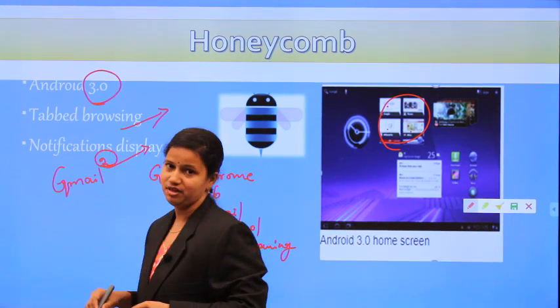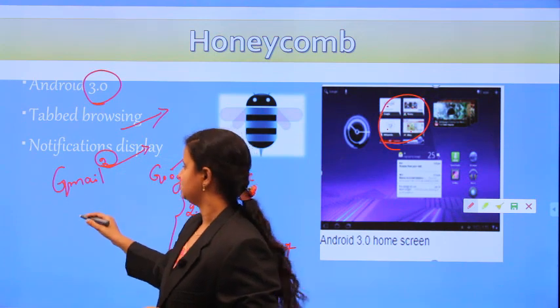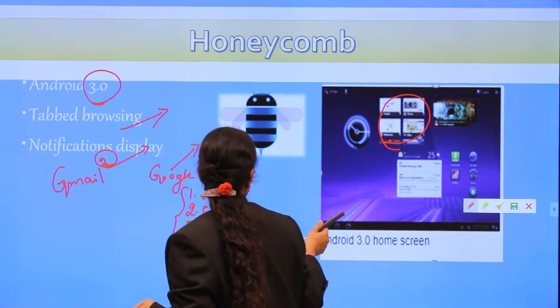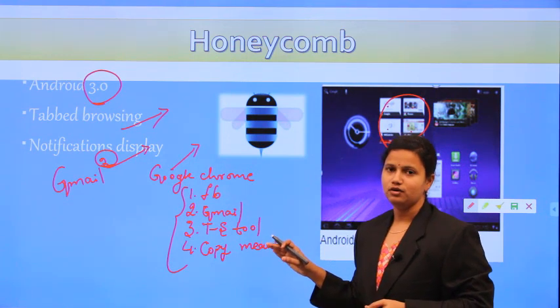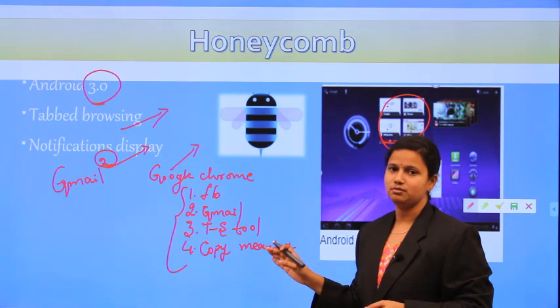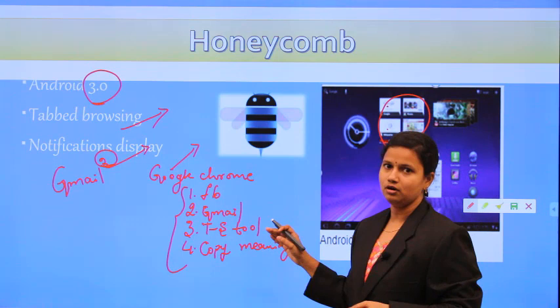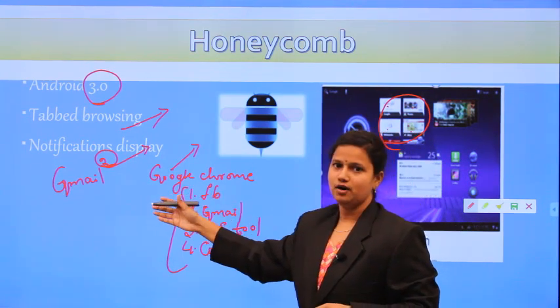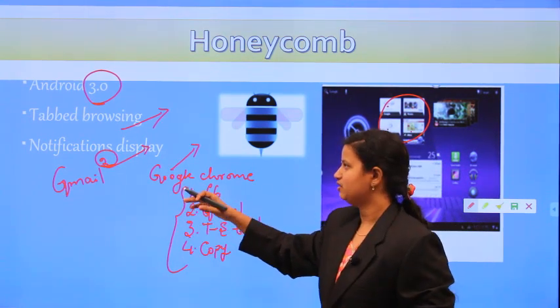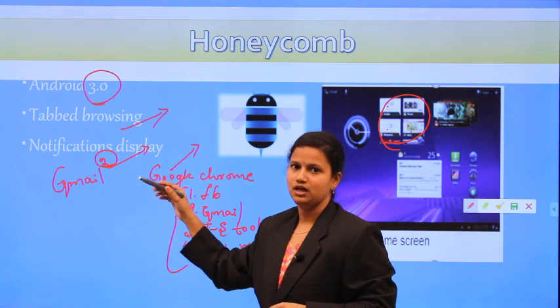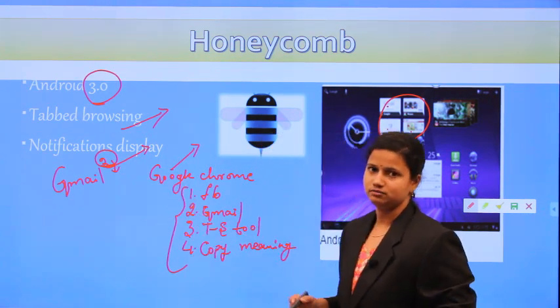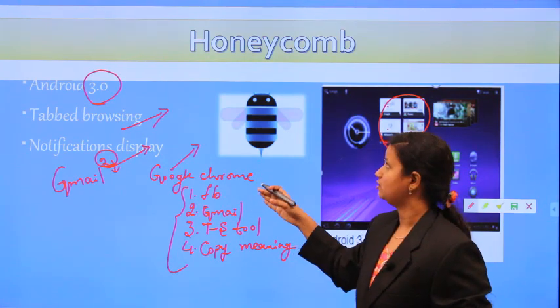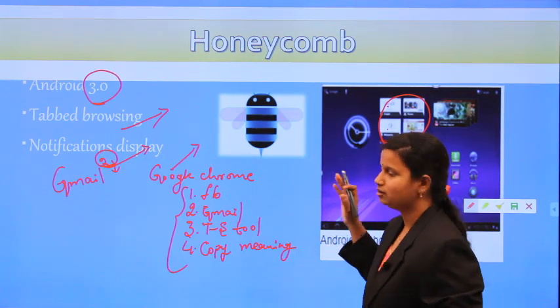You are getting a message from some other person. Those notifications were also introduced in this Honeycomb version. Whatever messages or information regarding your phone or your accounts, you get a message, and it is displayed on top of the screen, showing how many messages you are getting. These types of notifications are displayed in the Honeycomb version.